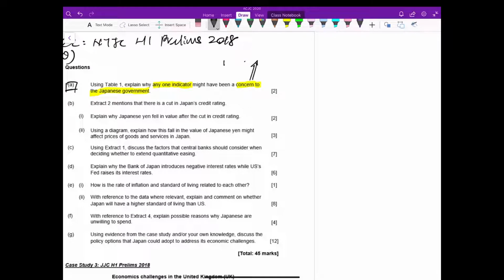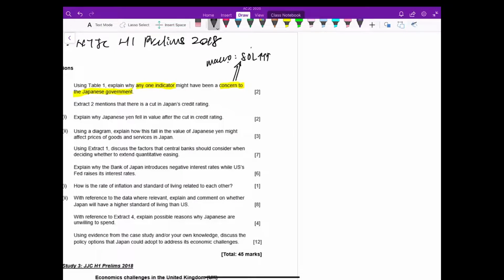So as we have already learned, the macro objective of the government is to maximize the standard of living of its residents. In order to do so, there will be some macro aims that should be met. For example, economic growth, unemployment, and price stability. So if any of these macroeconomic aims are challenged, or if the indicators seem to suggest that there's a problem in any of these aims, or in the SOL, then it might be that the Japanese government will be concerned with this indicator.